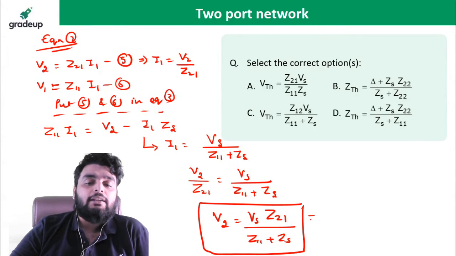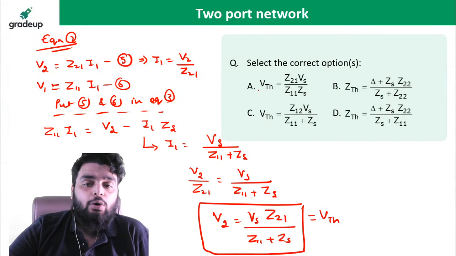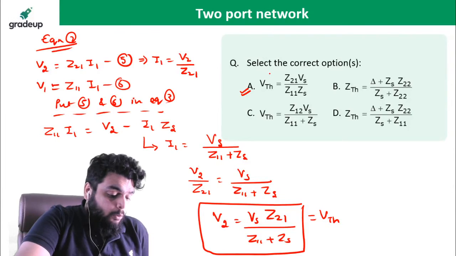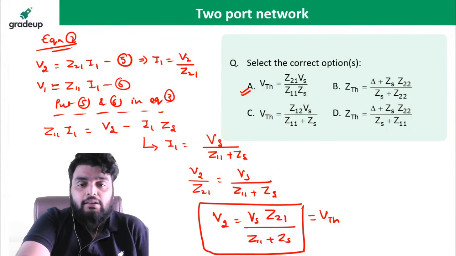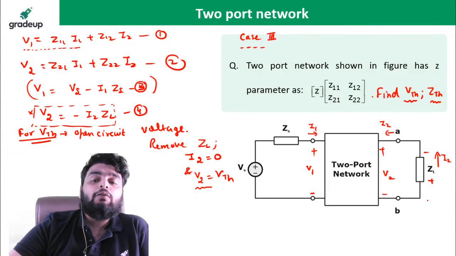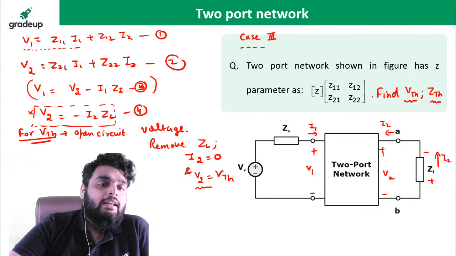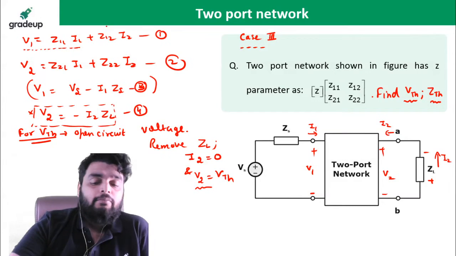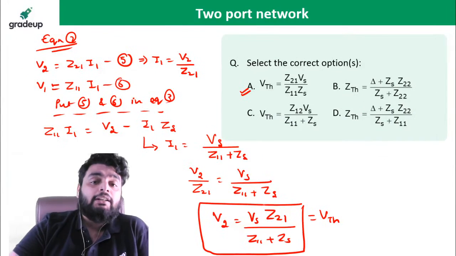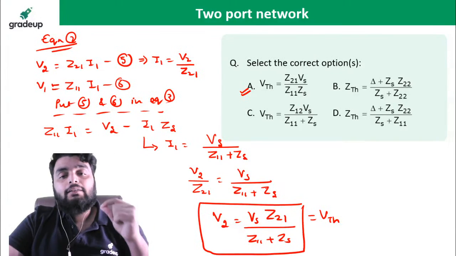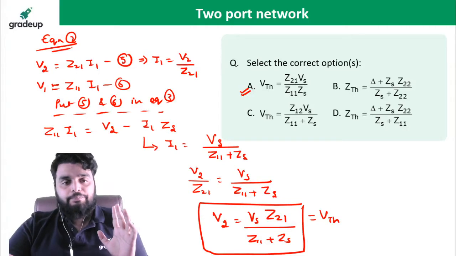This V2 is nothing but VTH. So option A is the right answer. Okay. But Komal and Mayur, you are giving option C. Why beta? Let me check myself also. Z12, beta, when I2 is 0, Z12 will be removed anyway. When I2 becomes 0, Z12 is removed. Yes or no? Okay, so here it will be Z21. So remember, what is VTH? When you remove the load, the open circuit voltage will be the VTH.